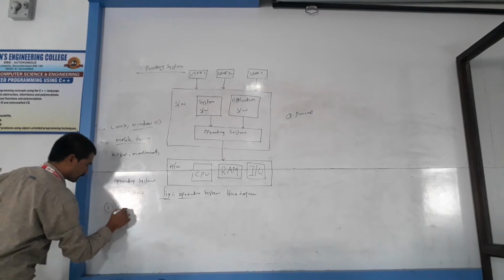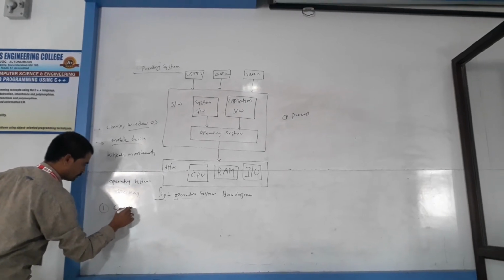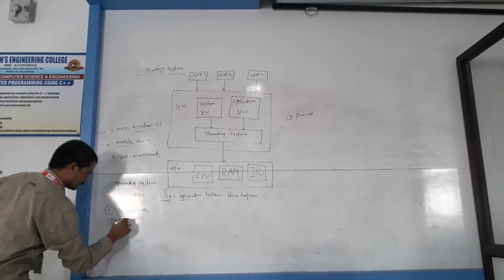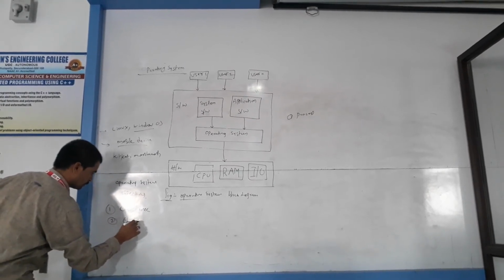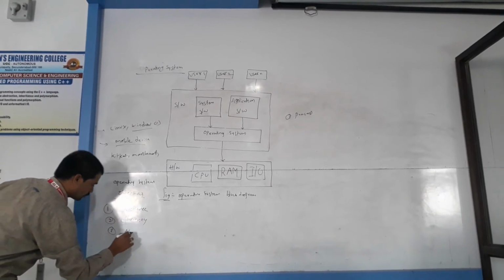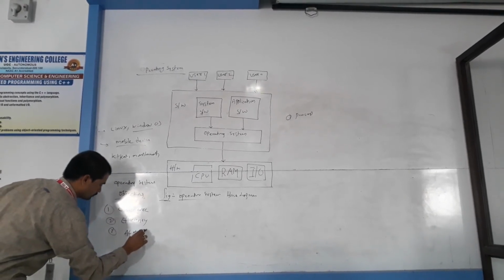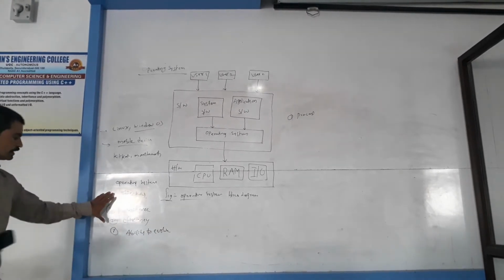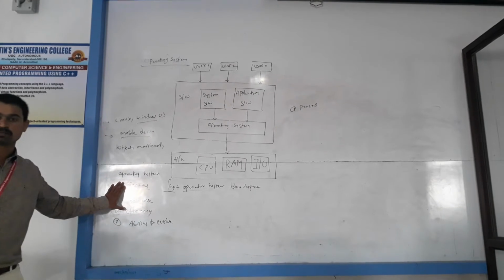Convenience, efficiency, ability to evolve. So these three are the operating system objectives.